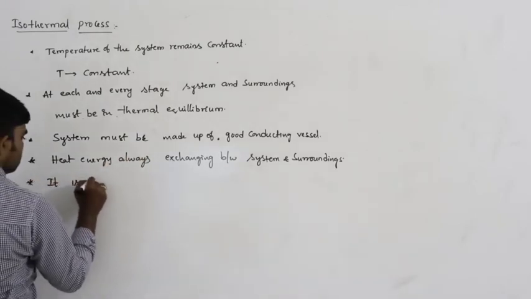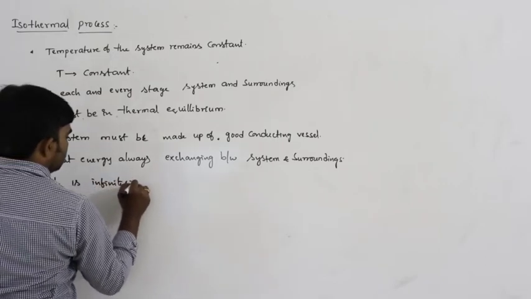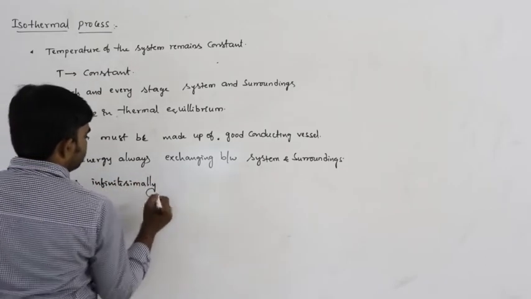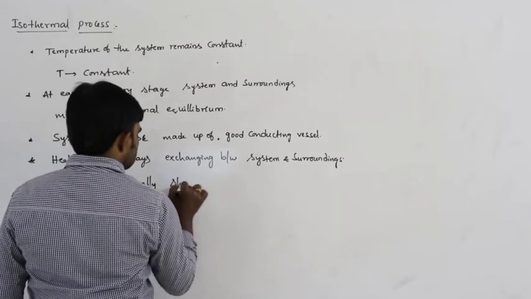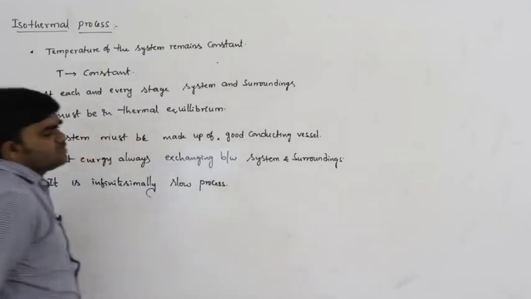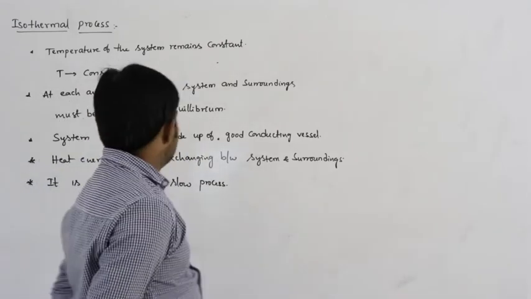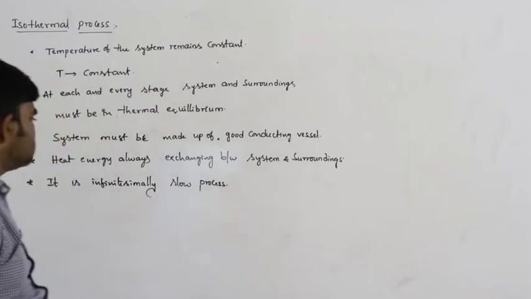Next, it is a very slow process, an infinitesimally slow process. Why is it so slow?